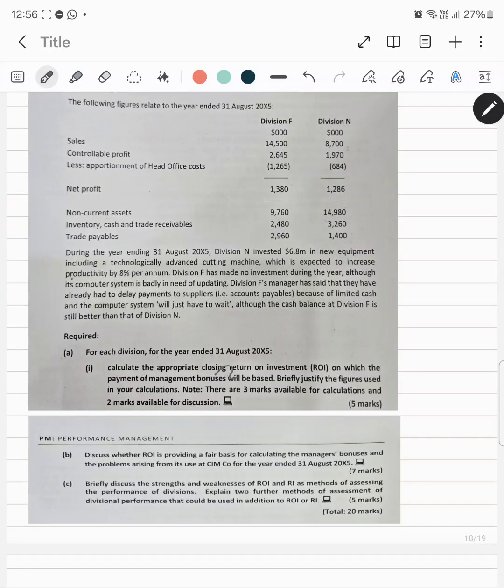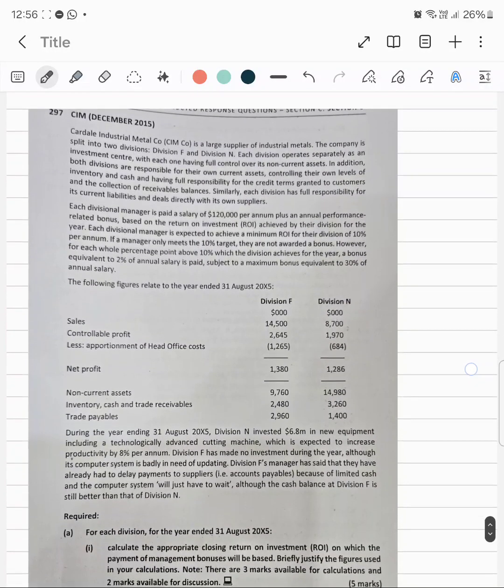Calculate the appropriate closing return on investment on which the payment of management bonuses will be placed. Okay, so the bonuses are dependent on the return on investments. Briefly justify the figures used in your calculations. And note there are 3 marks available for calculations and 2 marks available for discussions.